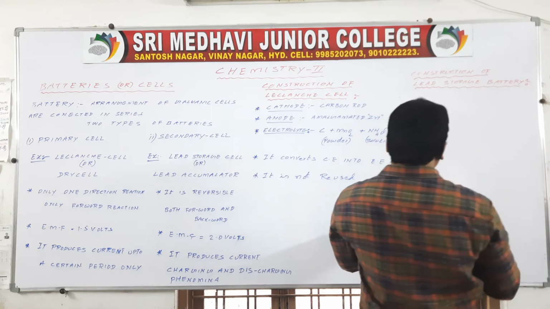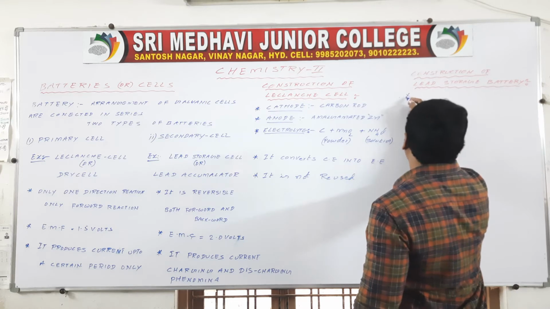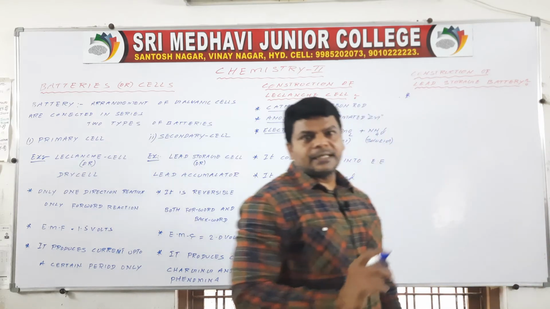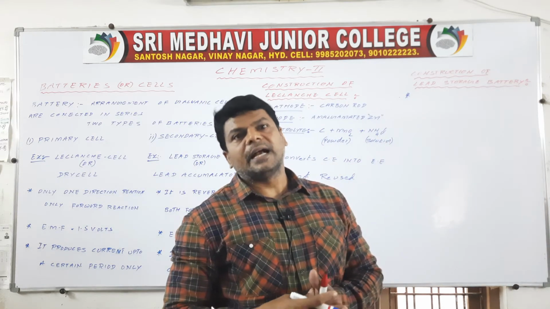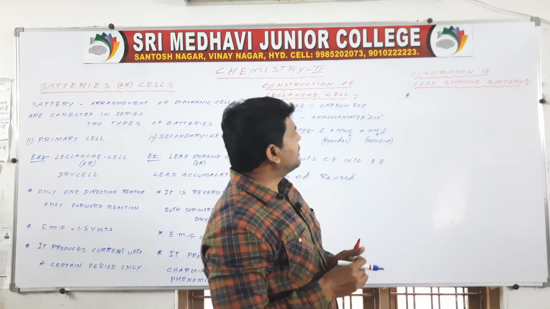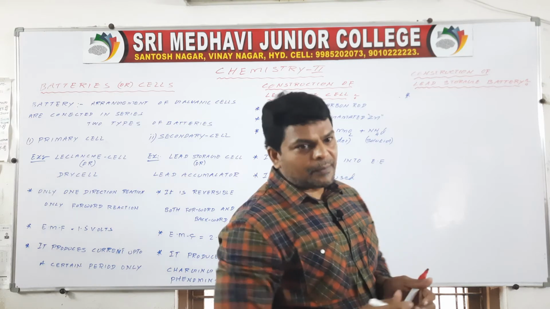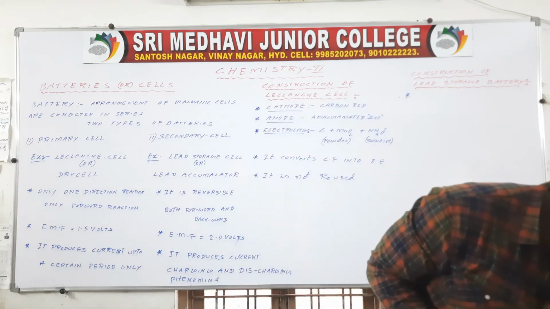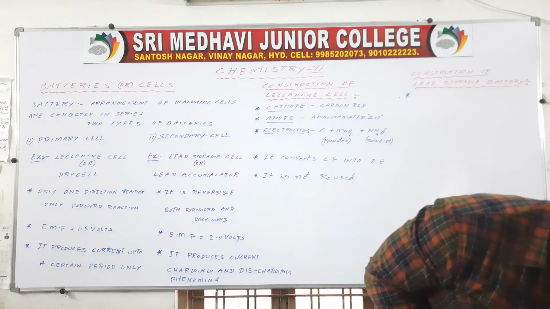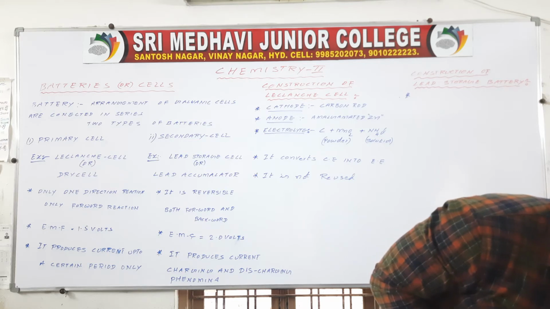In this one, you have to know what is a cathode and what is an anode. Here the anode is nothing but Pb and the cathode is PbO2. So in this lead storage battery,